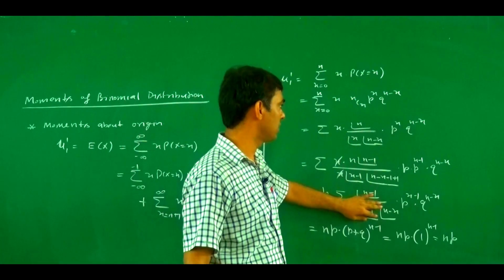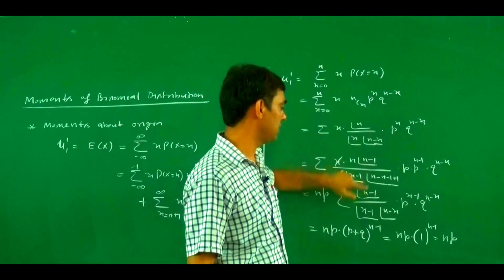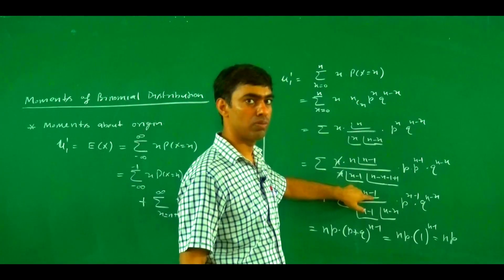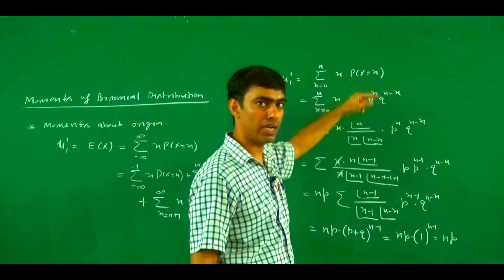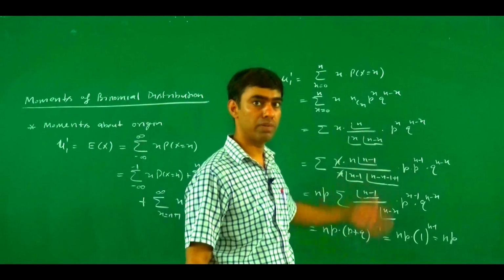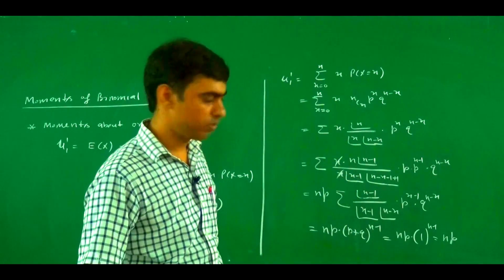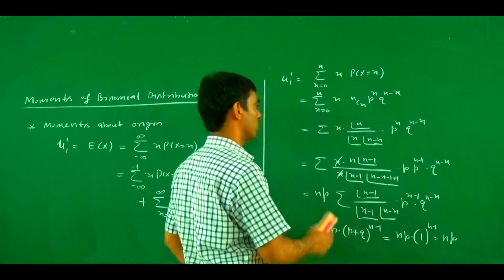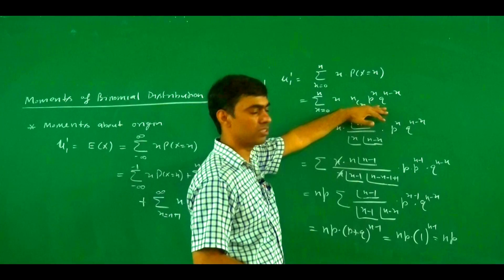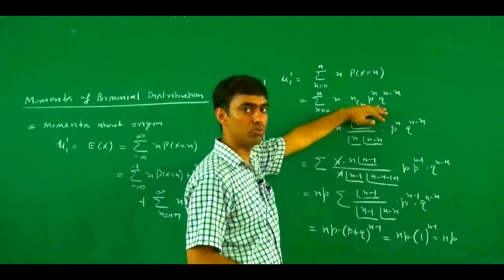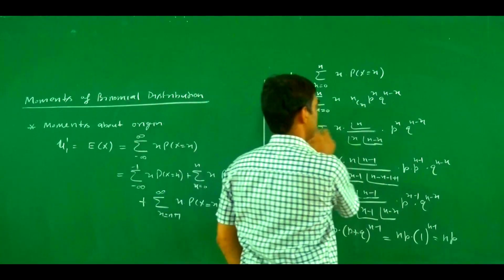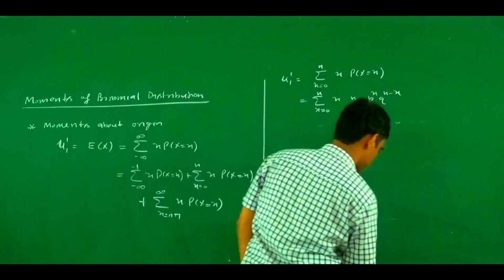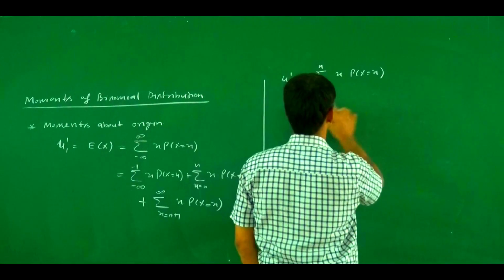So this is in this form, but here the value of n becomes n minus 1. So here p plus q to power n minus 1. This is the reason why we write p plus q to power n minus 1, because all these terms form the binomial expansion of p plus q to power n. So this one is mu 1 dash.